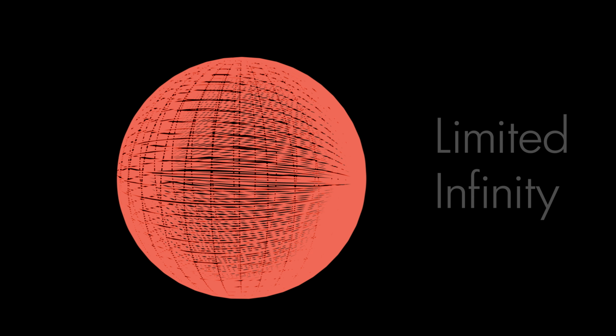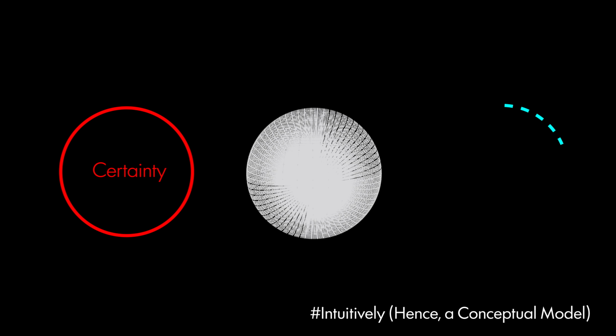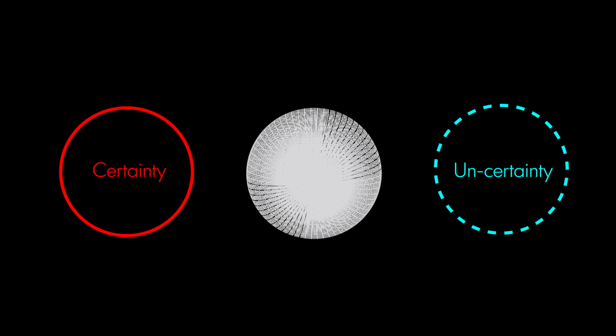But being infinite, strangely, does not mean limitless. In this three-dimensional probability space, even if there are infinite solutions, these can be represented by finite boundaries. This is what I like to call limited infinity. Personally, this concept of limited infinity has helped me try to unite two of the most incompatible theories of all of science intuitively: certainty and uncertainty. And by all of science, I mean all of science.